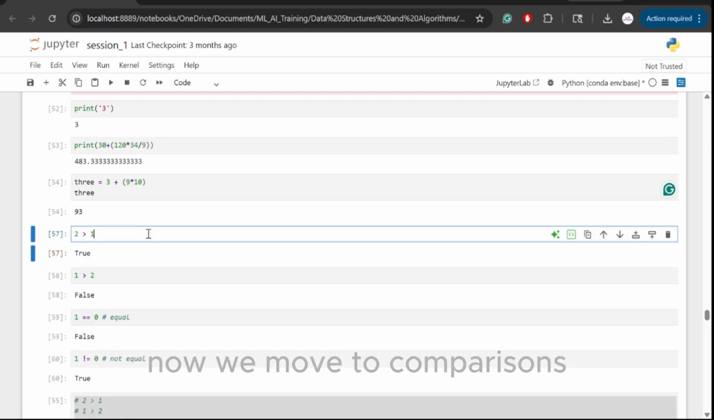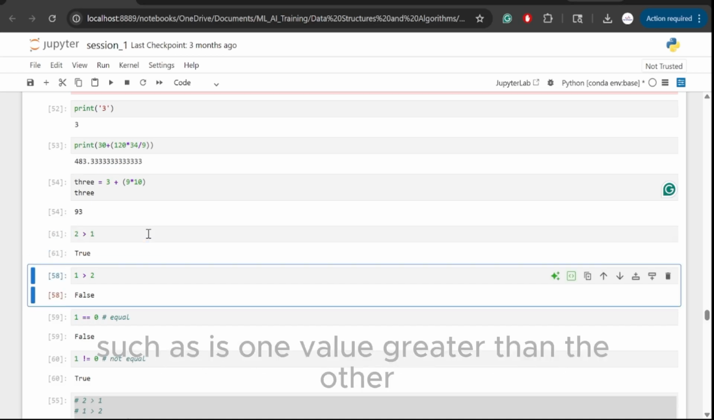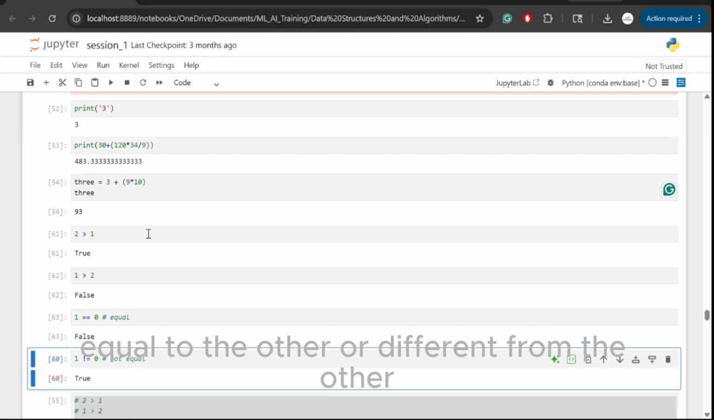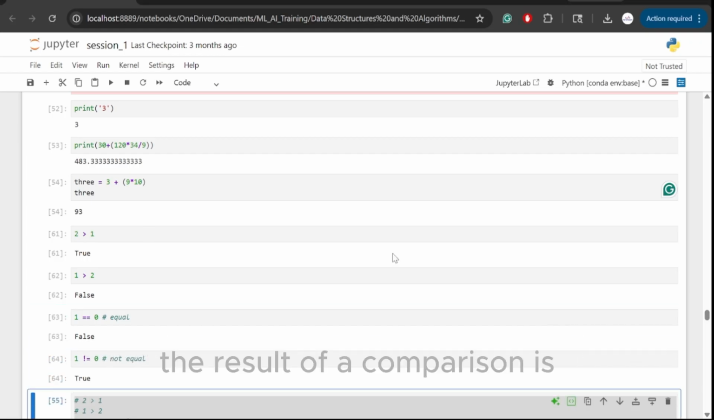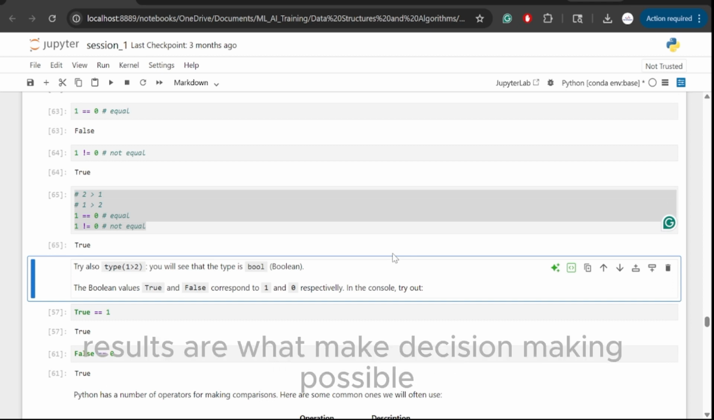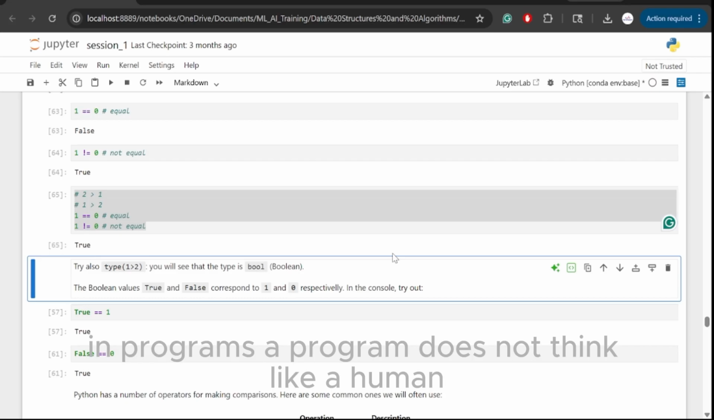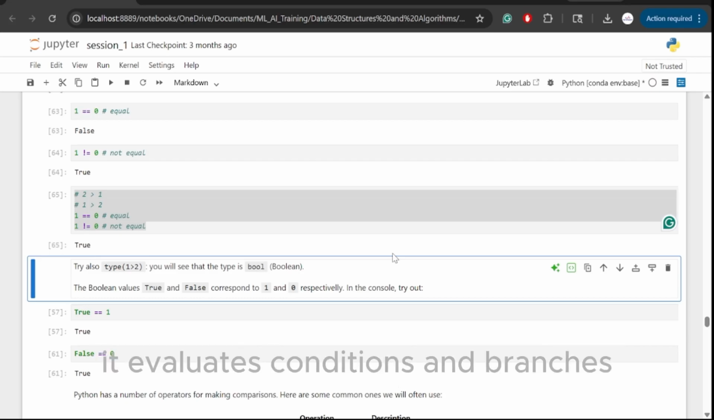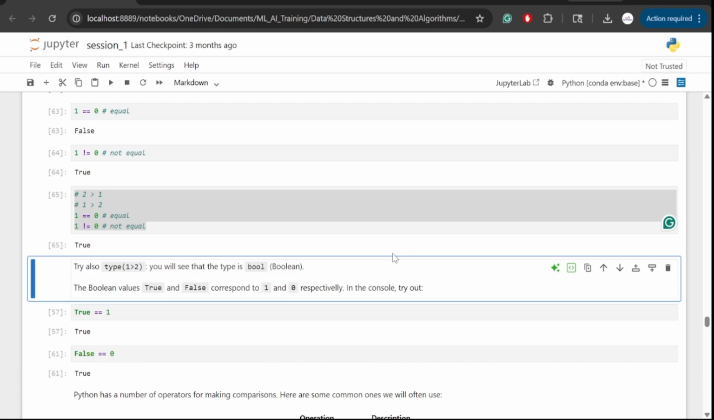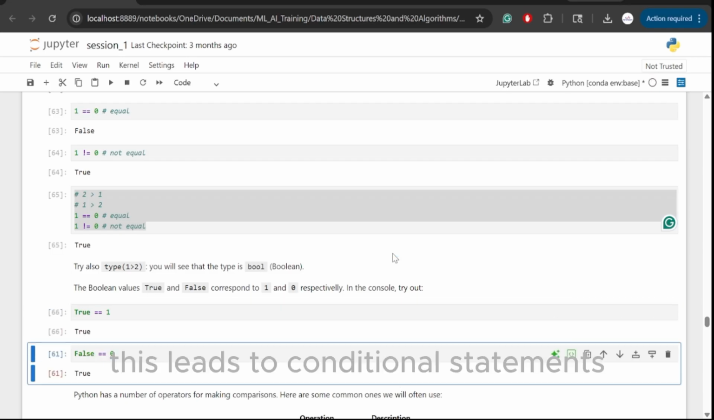Now we move to comparisons. Comparisons ask questions such as, is one value greater than the other, equal to the other, or different from the other? The result of a comparison is always either true or false. These Boolean results are what make decision making possible in programs. A program does not think like a human. It evaluates conditions and branches based on whether these conditions are true or false. This leads to conditional statements.